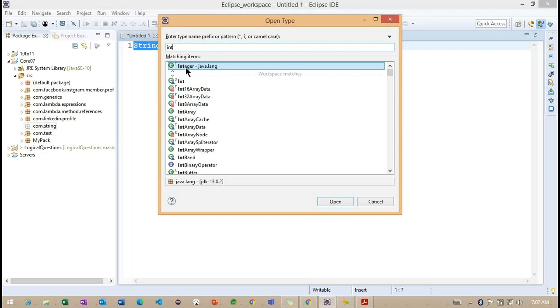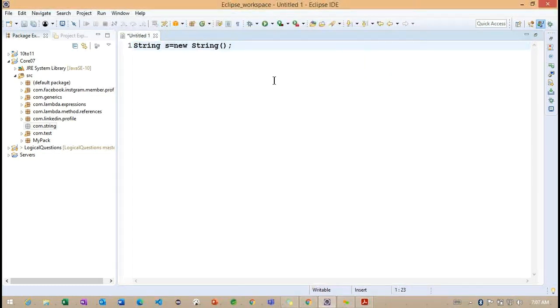Integer is a wrapper class. Integer is a wrapper class. Int is a primitive type. Okay, so don't confuse what is a primitive type and what is an object here. Okay, so back to here.